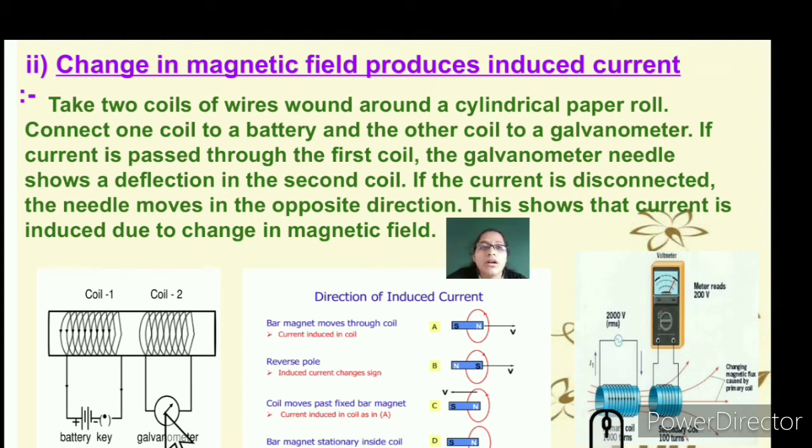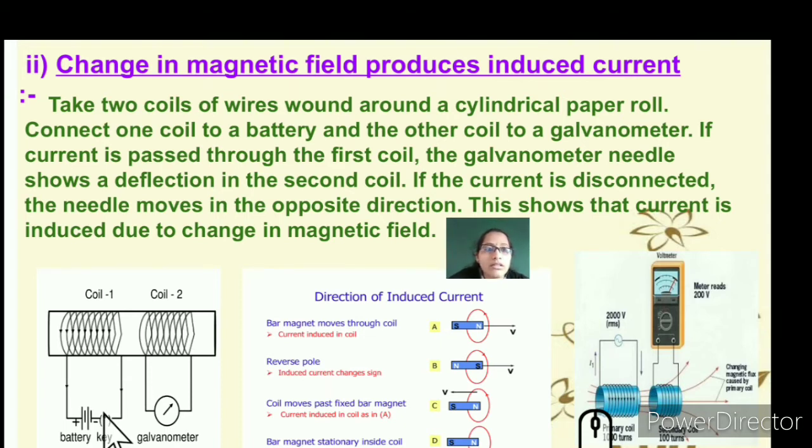So what happens? The flow of current is suddenly cut off, or it is disconnected. The needle moves in the opposite direction, that is to the south side. This shows that current is induced due to change in magnetic field. So we are purposefully inducing the current, which shows the change in the magnetic field.